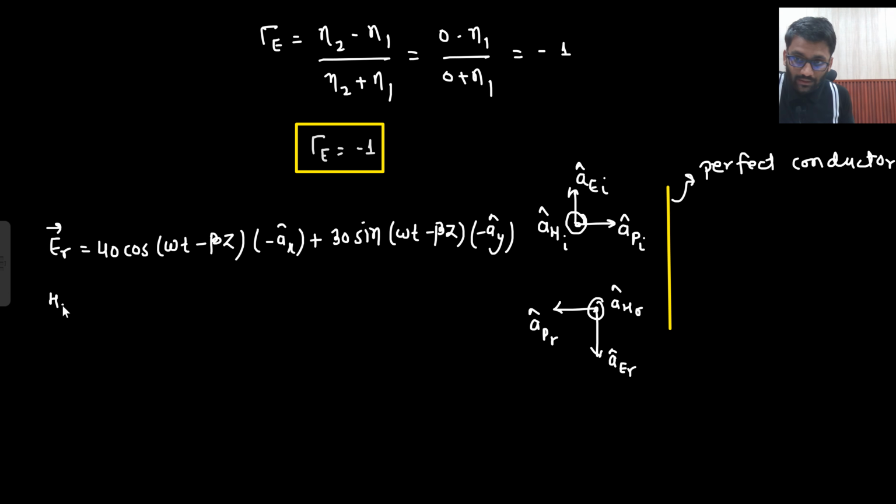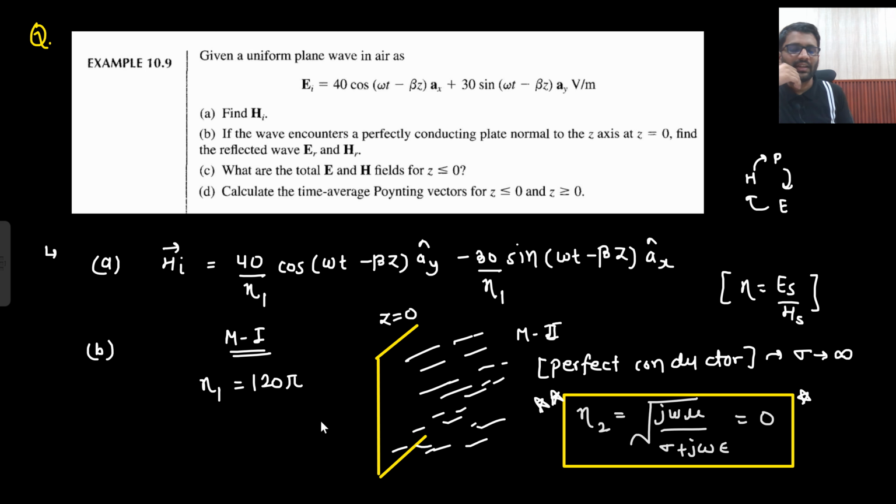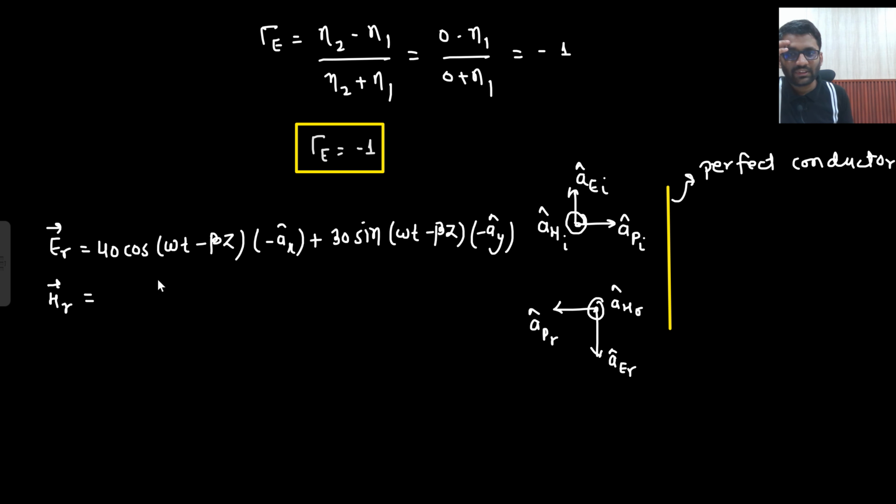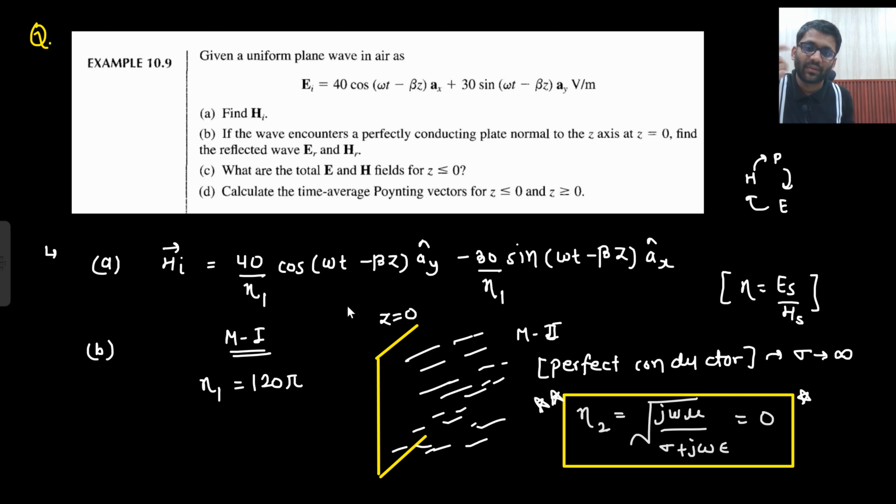What about HR? What do you think? HR will be same as HI. Why is that so? You can calculate it. It will be same as HI, because this magnitude did not change. Only the direction got changed, no? So what I am going to write here, 40/η cos(ωt − βz). Then if I calculate the direction, what am I going to get? Minus ay cap.